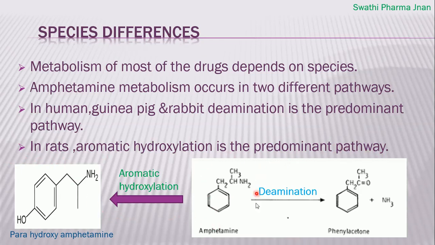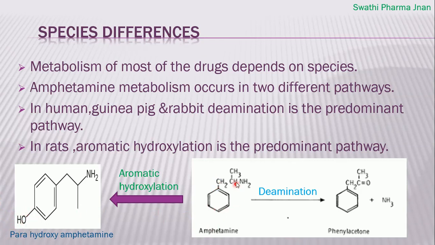This is the structure of amphetamine. An aromatic ring is present, and to this aromatic ring an isopropyl group along with an amino group is attached. This amphetamine will undergo aromatic hydroxylation, and exactly at the para position a hydroxyl group is introduced.